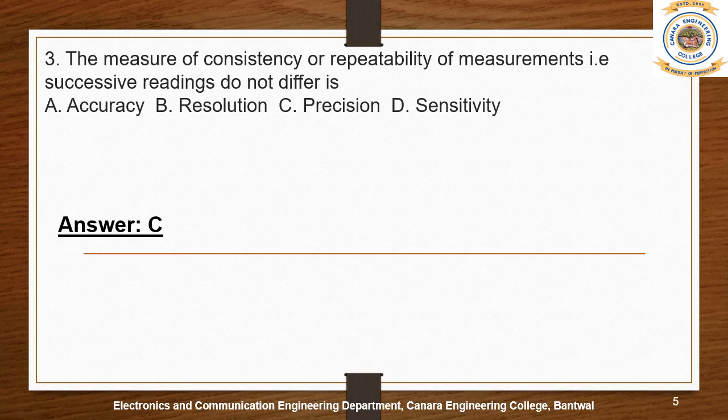Let's take an example. We are doing an experiment to measure voltage across a resistor. I'm expecting the voltage to be 10 volts. The first time I measured, it shows 10 volts. When I measure the second time using the same device, it shows 10.1.